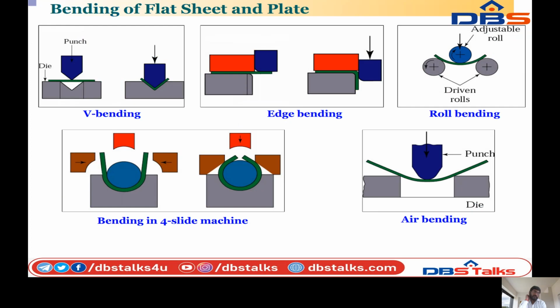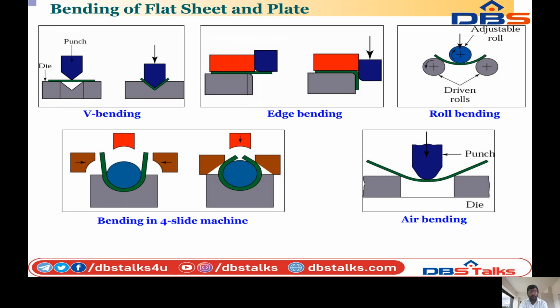So you can see the figure. This is the bending of a flat sheet or plate. You can see the bending of flat sheets of plates in the following figure. This is the V bend. The die has a V shape, and the top of the die is placed against the sheet metal when punching. The shape of the punch is also a V shape, so V bending is generated by using the V punch.